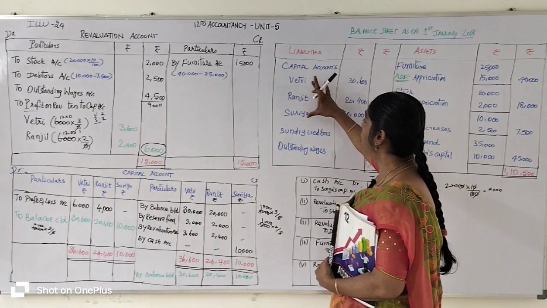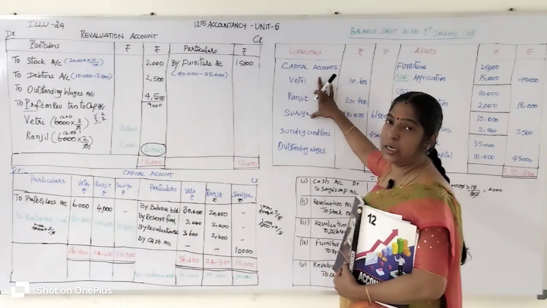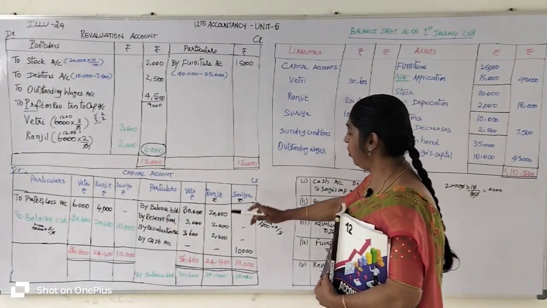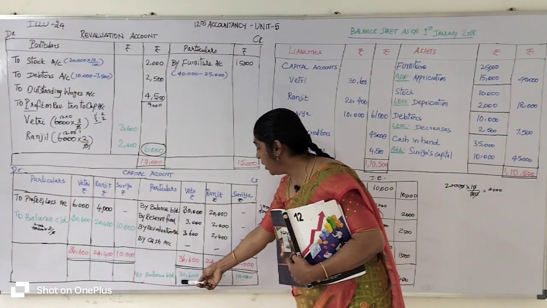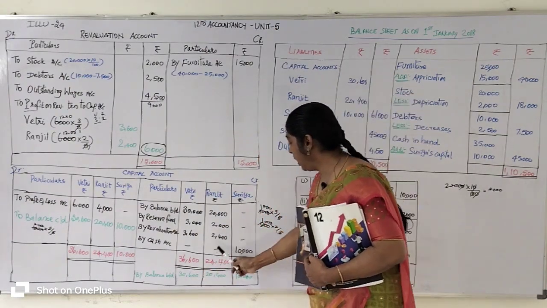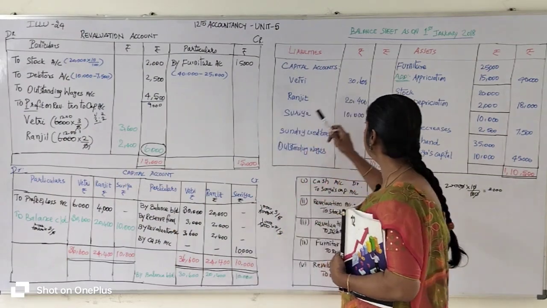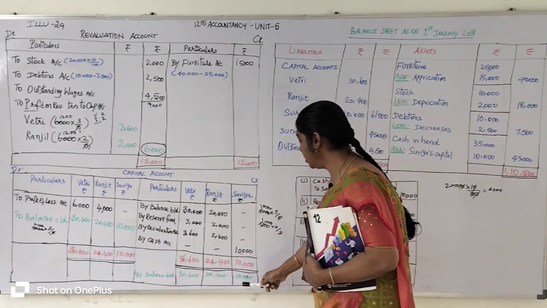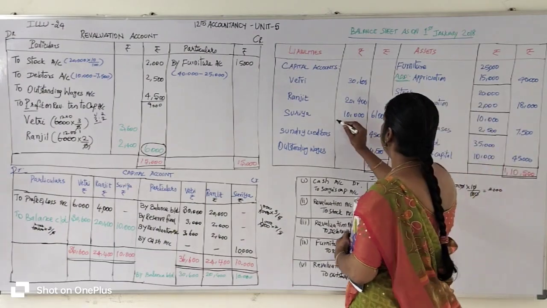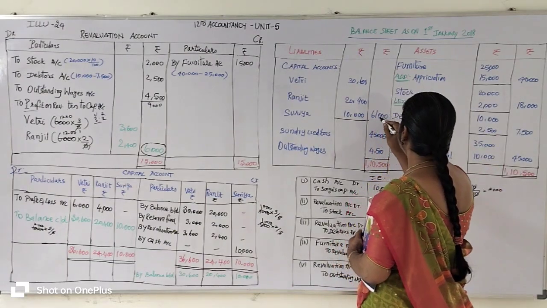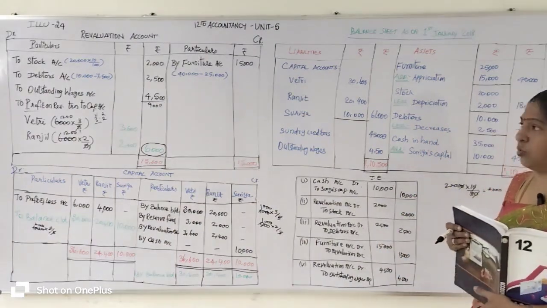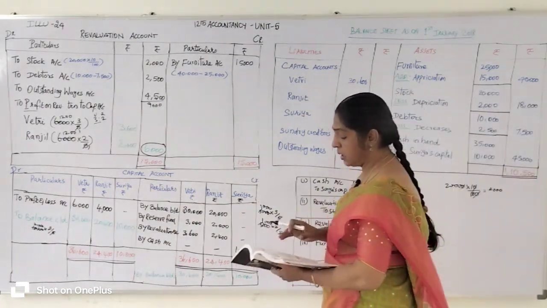So who are the partners with respect to the capital account? Vetri, Ranjit, Surya. Vetri's capital is 30,600 rupees, Ranjit's capital amount is 20,400 rupees and Surya's capital amount is 10,000 rupees. After totalling the capital account, you will get 61,000 rupees.